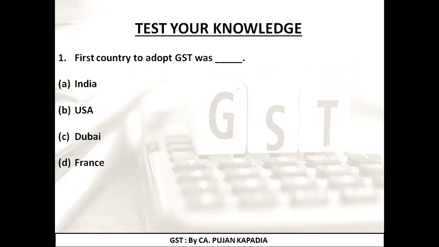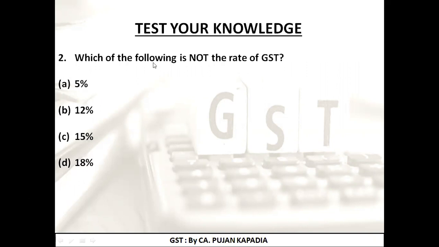The first question was: the first country to adopt GST was, as we have studied in the introductory slide, France. So the correct answer is option D, France. Which of the following is not a rate of GST? Primarily, we have seen four rates of GST: 5%, 12%, 18%, and 28%.